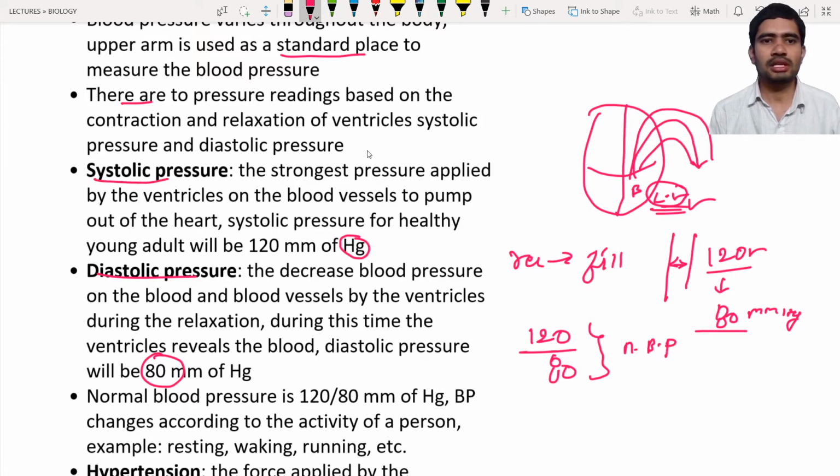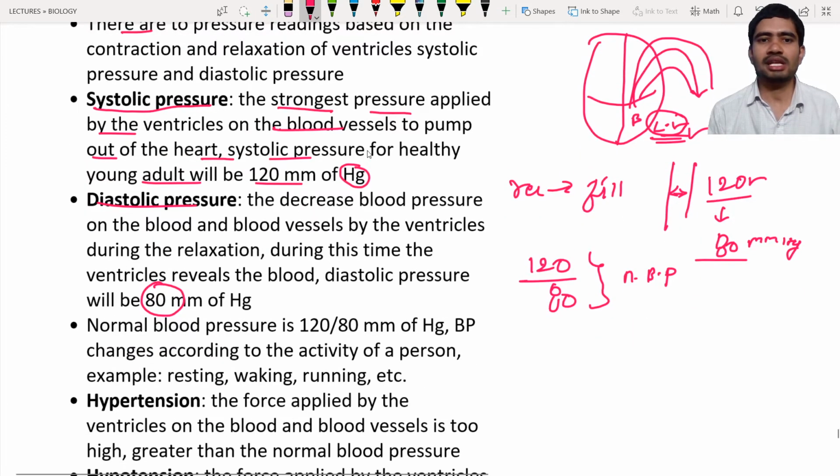Remember, systolic pressure is the pressure applied when the ventricles are contracted. You can call it the strongest pressure applied by the ventricles on the blood vessels and blood to pump the blood out of the heart. That is known as systolic pressure. The systolic pressure for healthy persons will be 120 mm of Hg.